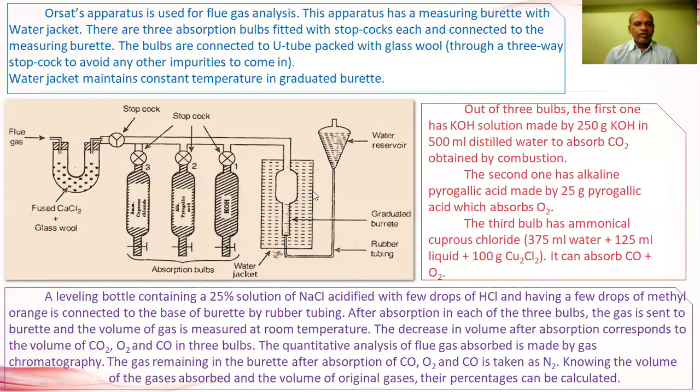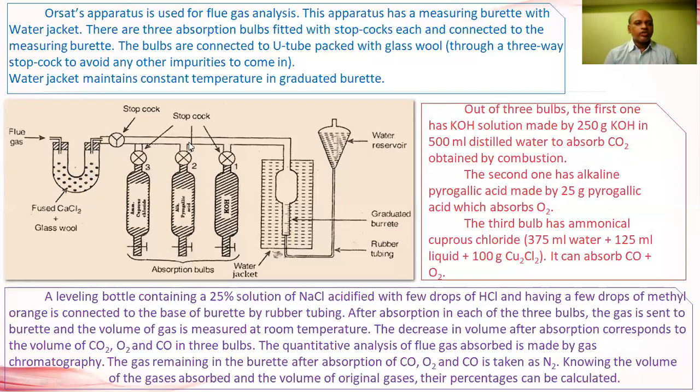This graduated burette is connected by a rubber tubing to a leveling bottle. This leveling bottle contains a 25% solution of NaCl, acidified with a few drops of HCl and methyl red indicator. First the flue gases are passed into the U-shaped tube which contains calcium chloride. This calcium chloride absorbs any water vapor present in the flue gas.